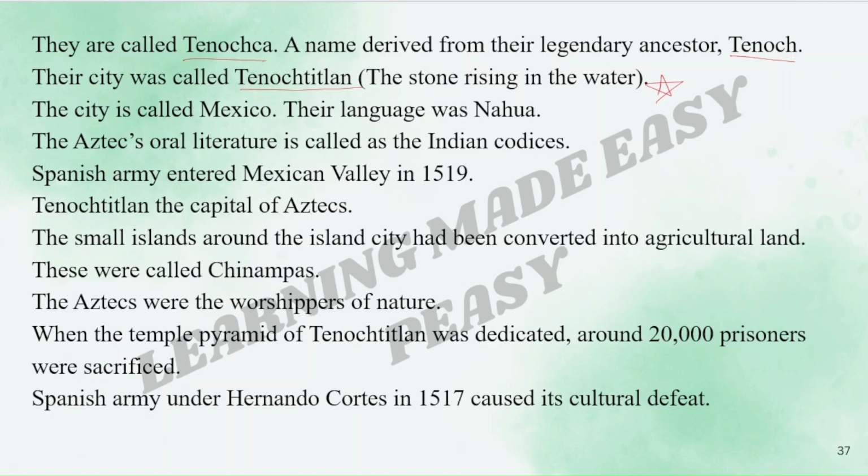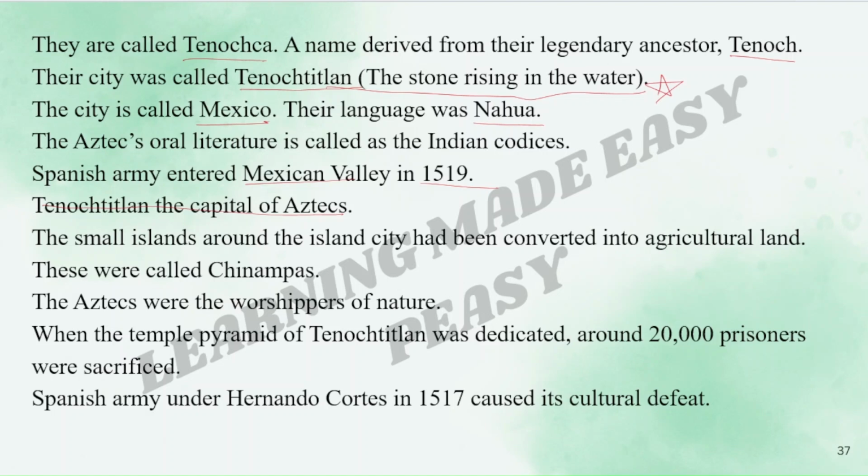Important. What is the meaning of Tenochtitlan? The stone rising in the water. The city is called Mexico. Their language was Nahua. The city was called Mexico and their language was Nahua. The Aztecs' oral literature is called the Indian Codices. Spanish army entered the Mexican Valley in 1519 CE. Tenochtitlan was the capital of the Aztecs.